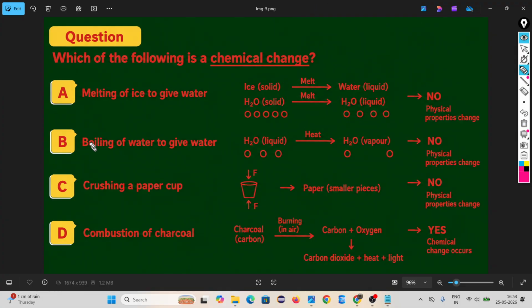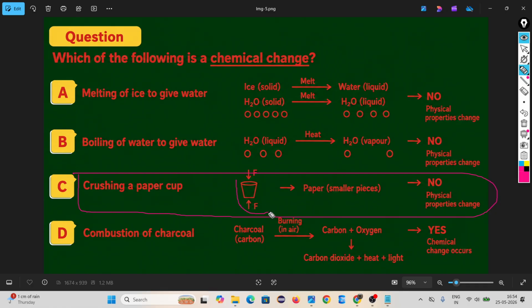Same thing, look, boiling of water. The same water molecules are there. It is in liquid form. When you provide heat, it is converted into vapors. After converting to vapors also, it remains H2O. Only the intermolecular space between molecules is increasing, but there is no change in composition. That's why it is also a physical change.